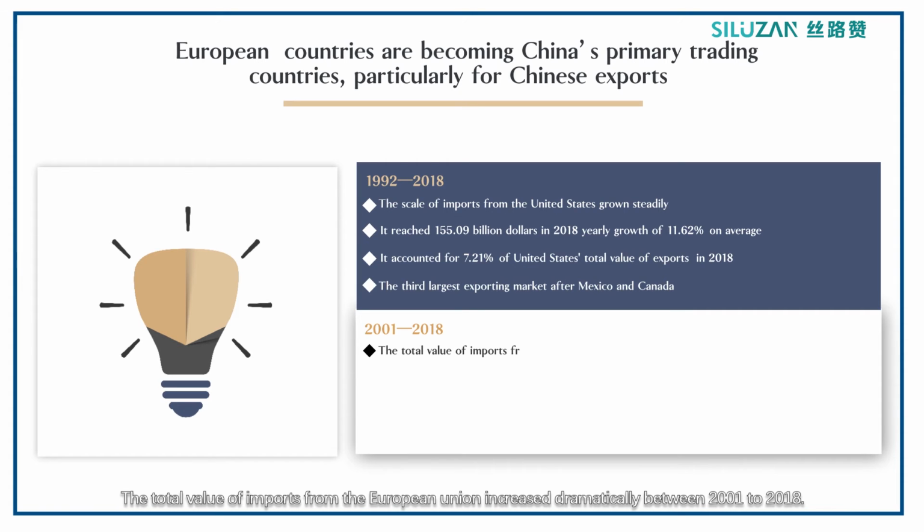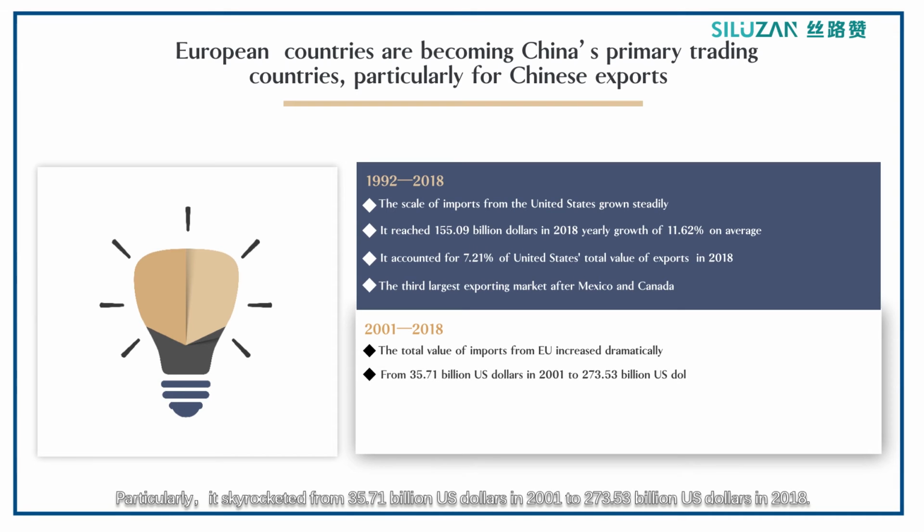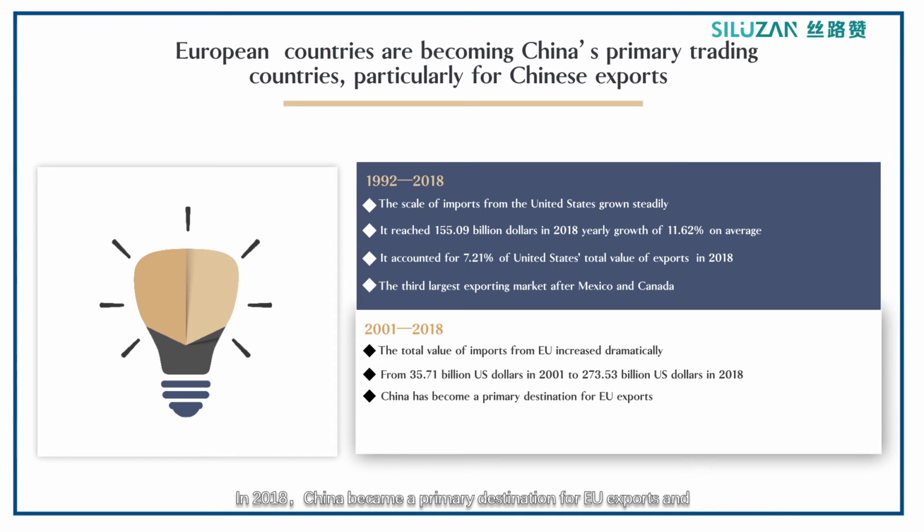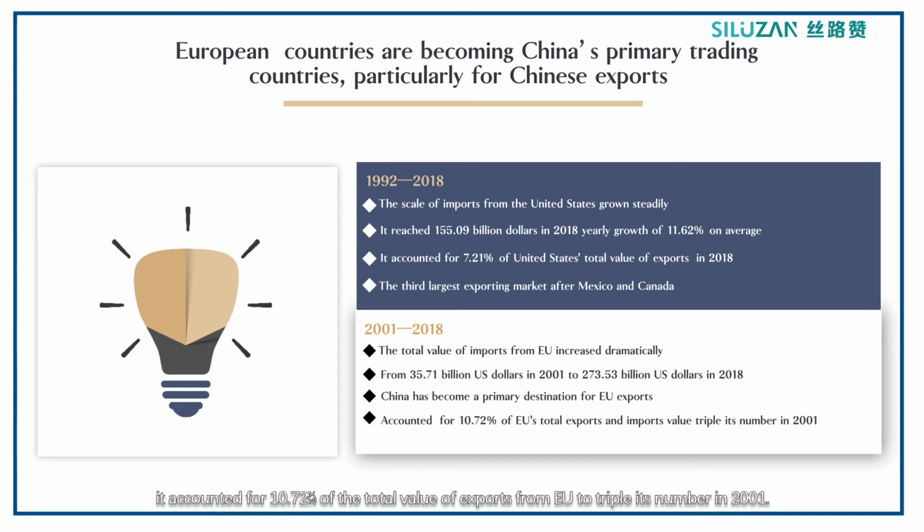The total value of imports from the European Union increased dramatically between 2001 and 2018. Particularly, it skyrocketed from $35.71 billion in 2001 to $273.53 billion in 2018. In 2018, China became a primary destination for EU exports, and it accounted for 10.72% of the total value of exports from the EU, triple its number in 2001.